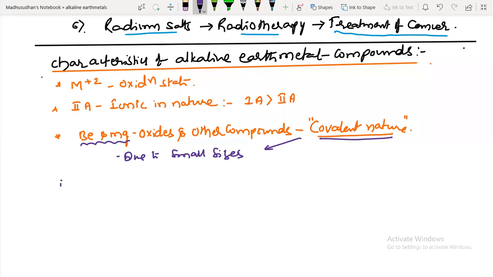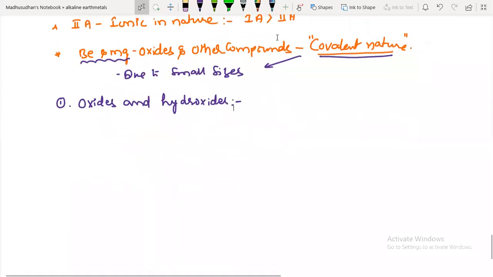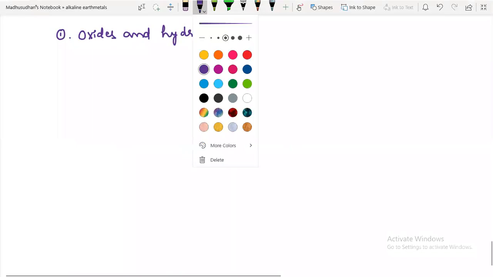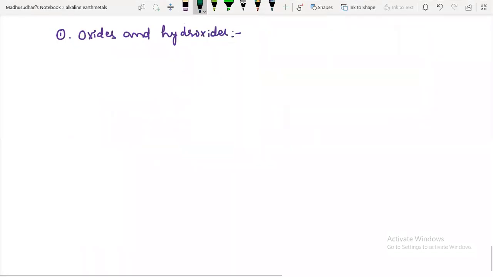Next, the first compounds we are going to discuss are oxides and hydroxides of second group elements. Listen. How will they form? Metal on reaction with oxygen, we have already done this. Metal oxides will form.